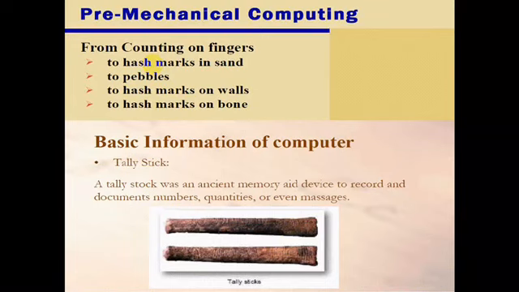So let us see the previous years, that is, pre-mechanical computing. Here they used to count on fingers, and on the sand they used to calculate with the help of pebbles. They also used hash marks on walls and hash marks on bones. These are the methods they used for calculation purposes.